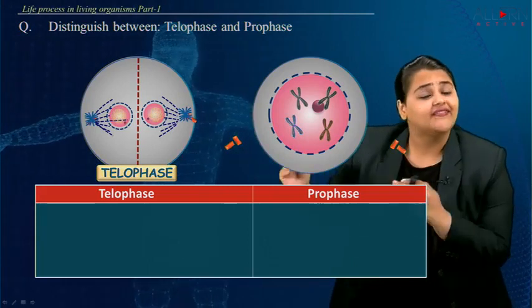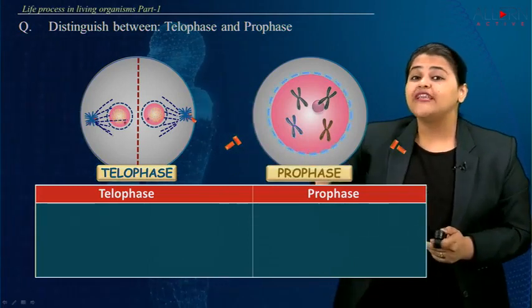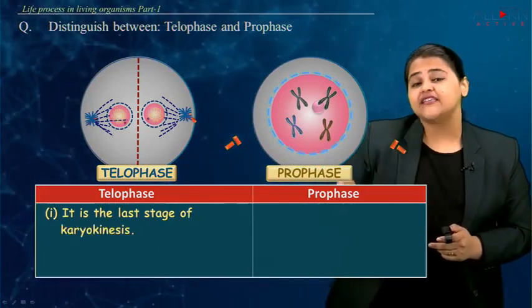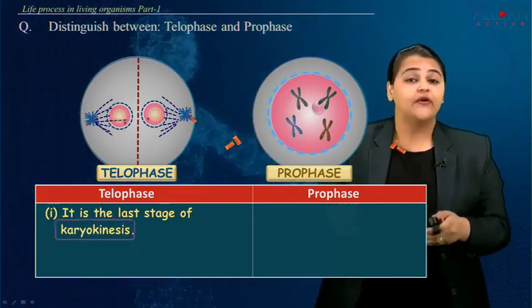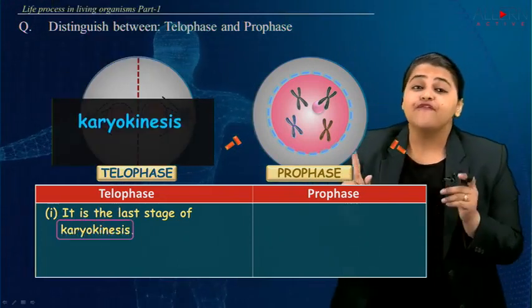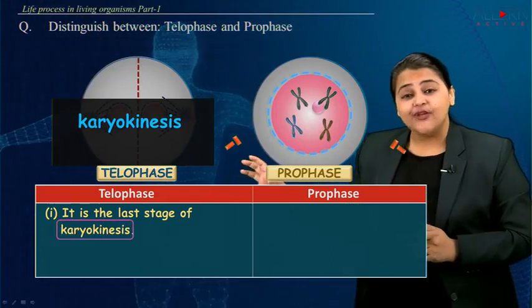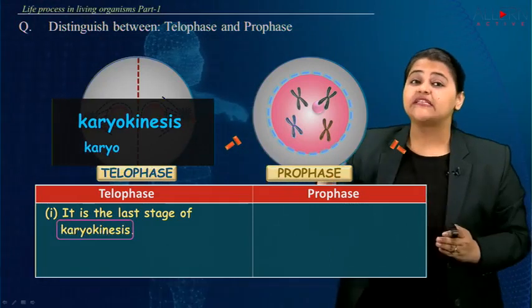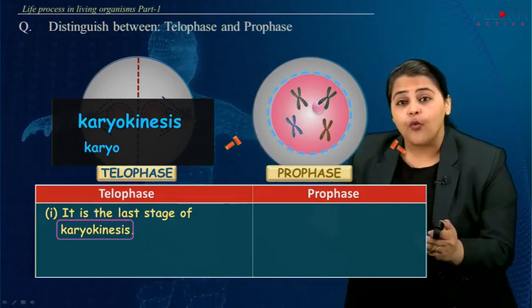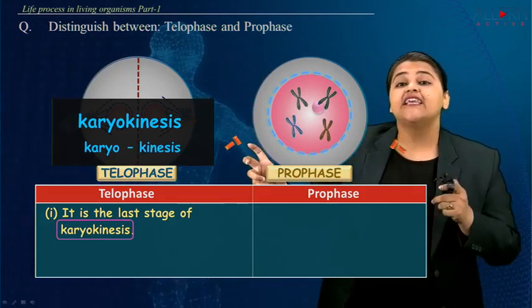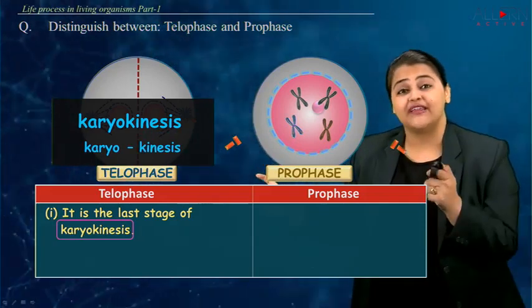So let's try to write this down. When you talk about telophase, this is the last stage of karyokinesis, whereas prophase is the first phase of karyokinesis. Let's take the word karyokinesis and break it down as karyo, K-A-R-Y-O. Karyo means nucleus and kinesis means breakdown.